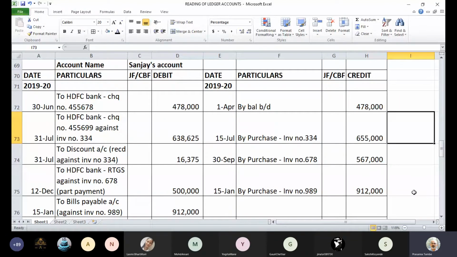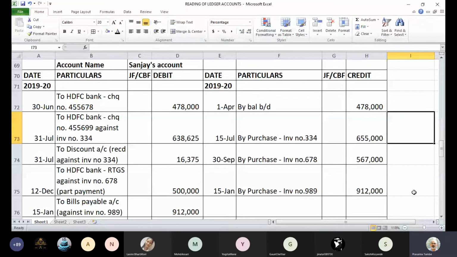So on 1/4/2019, we are looking at financial year 1920. Your opening credit balance is 4,78,000. That means you have purchased some material etc. in last year, but you did not pay. Vijay did not pay. So Vijay is yet to pay that balance, which is carried forward on 1st of April.